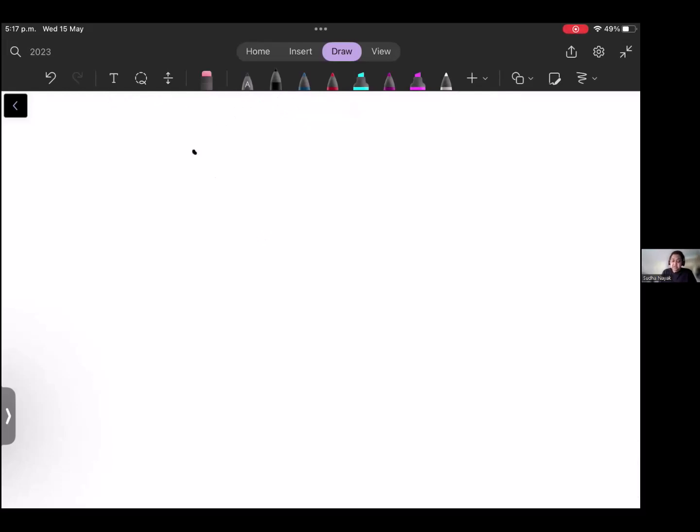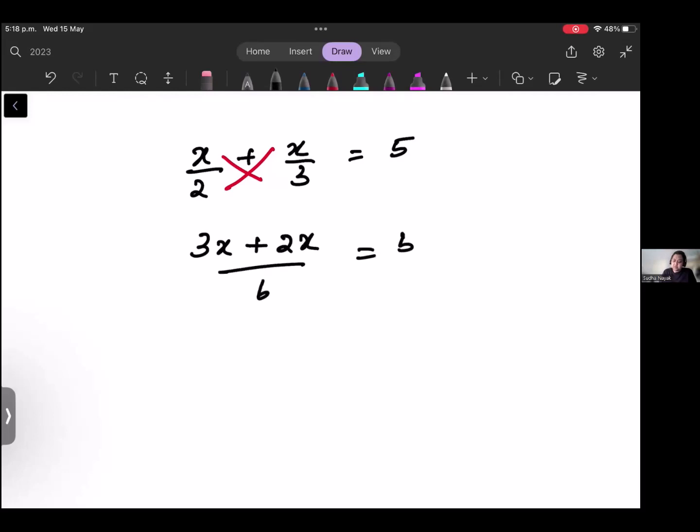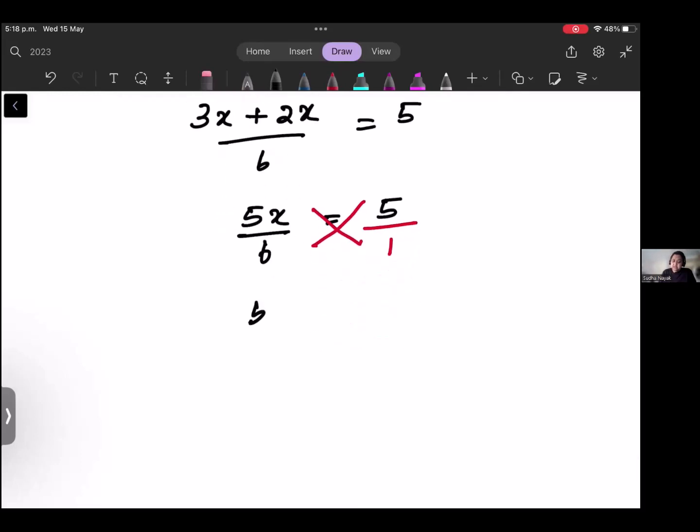Now this is a normal simple fractions question. If you have x by 2 plus x by 3 is equal to 5, how will you simplify this? Again, you simplify this on the left hand side with cross multiplication. So 3x plus 2x over 6 is equal to 5. That is 5x over 6, which is equal to 5. Now again, there is a fraction. Again, cross multiply. So just put a 1 here, cross multiply. Then it is 5x is equal to 30, and then we need to eliminate 5, so divide by 5, divide by 5, and x is equal to 6. Okay, simple methods of fractions.